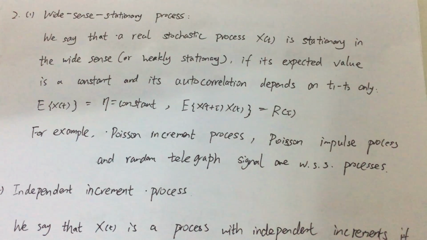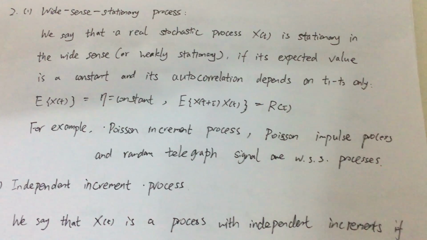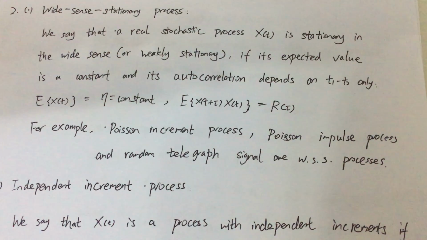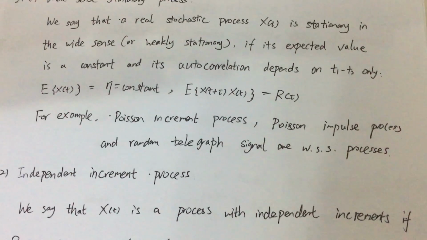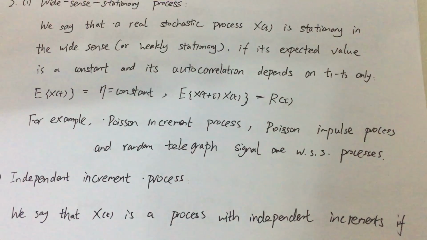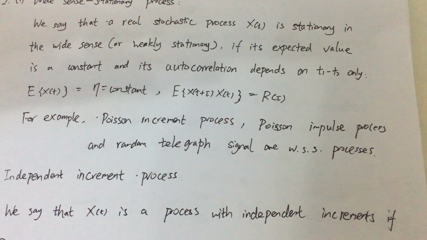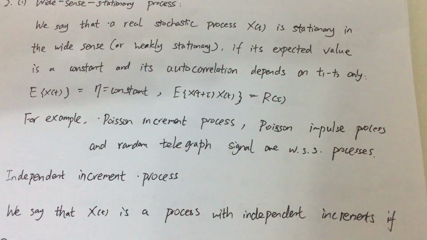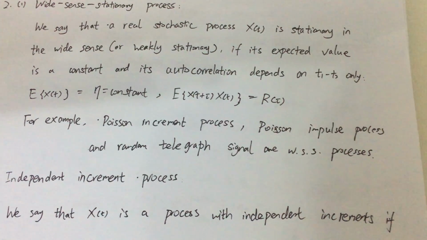E{x(t)} is equal to eta, a constant. E{x(t+tau)x(t)} is equal to R(tau). For example, the Poisson increment process, the Poisson impulses process, and the random telephone signal are wide sense stationary processes.